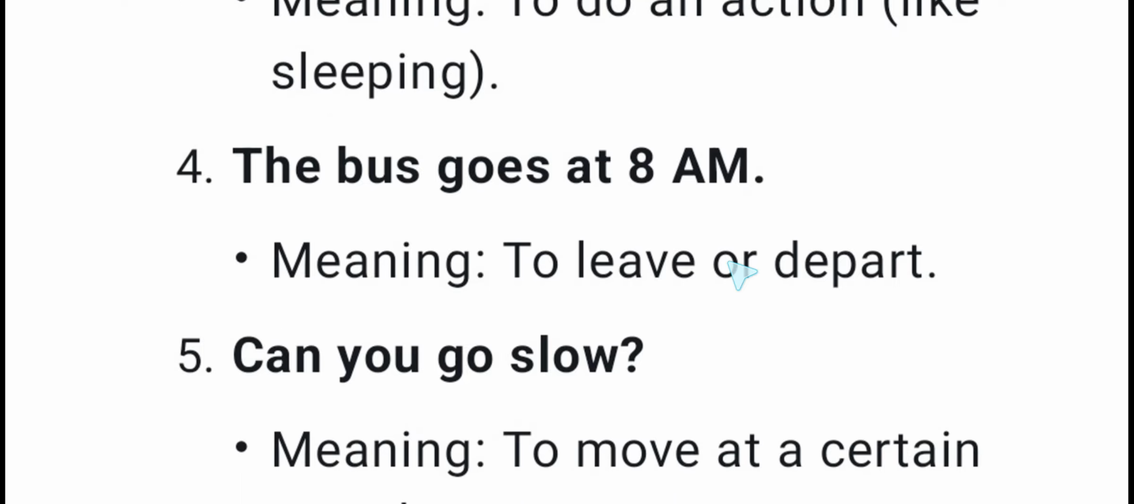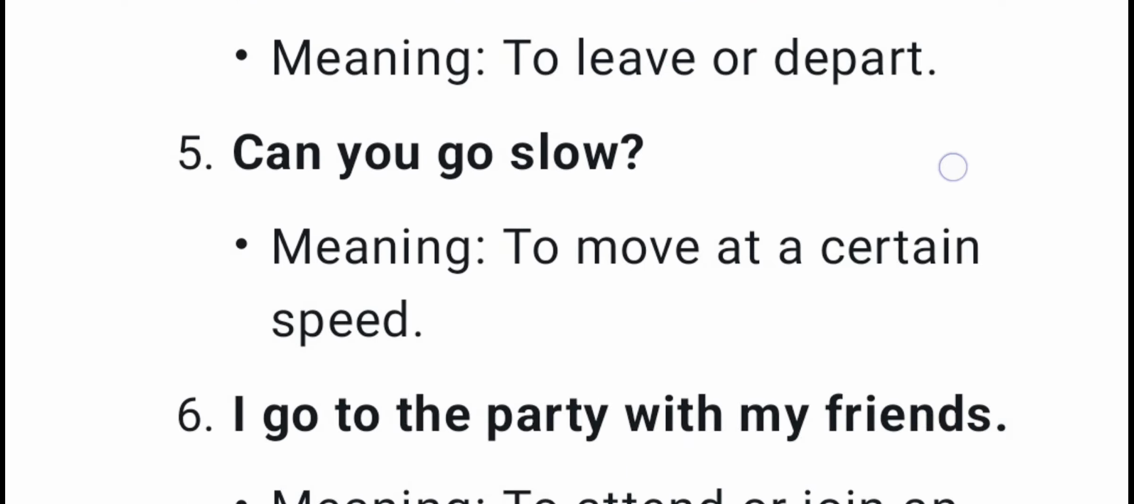The bus goes at 8 a.m., meaning to leave or depart. Here go means leave or depart.